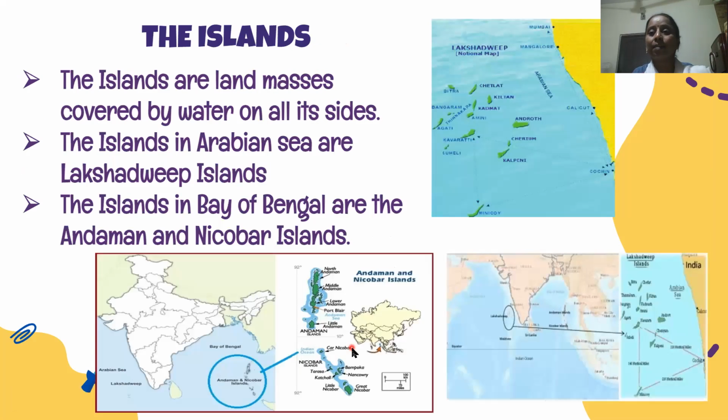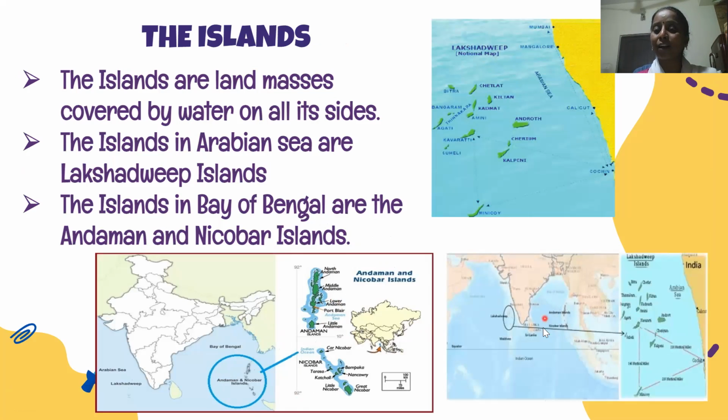The last landform is the islands. They are the land masses, a piece of land which is covered by water on all the sides. We have Andaman and Nicobar on the Bay of Bengal. This is the map of Andaman and Nicobar Islands, which is in Bay of Bengal.